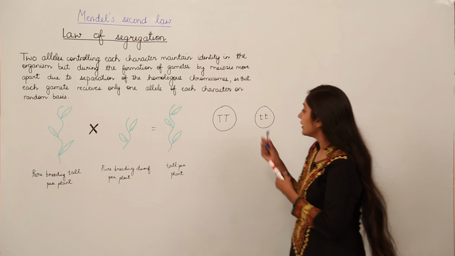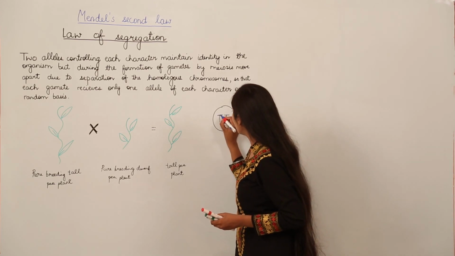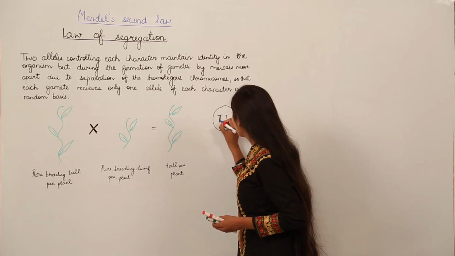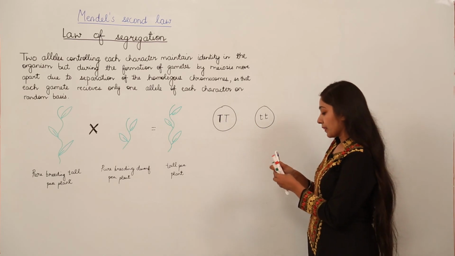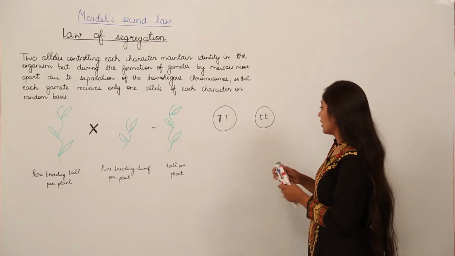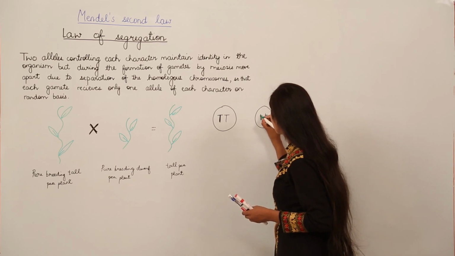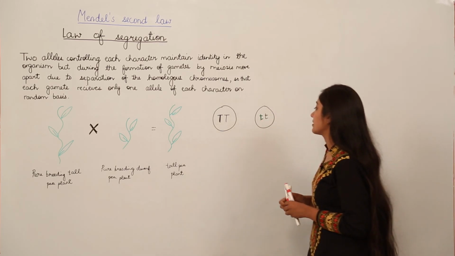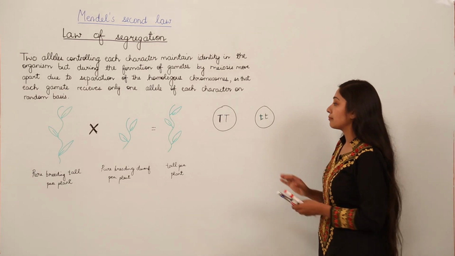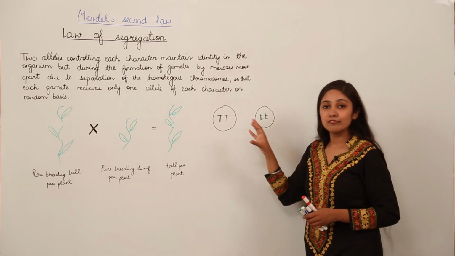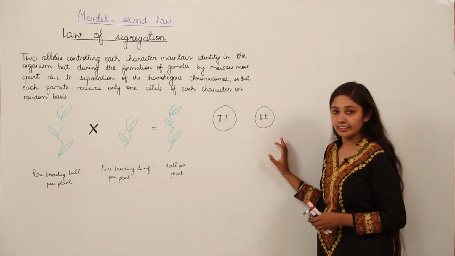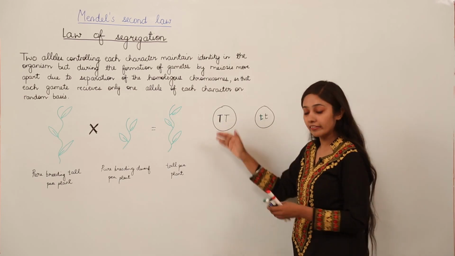Supposing I color them differently. For example, here we have a black T and a black T, and here I have a green t and a green t. So what is going to happen when the gametes are formed? They are going to segregate. This pair is going to segregate.